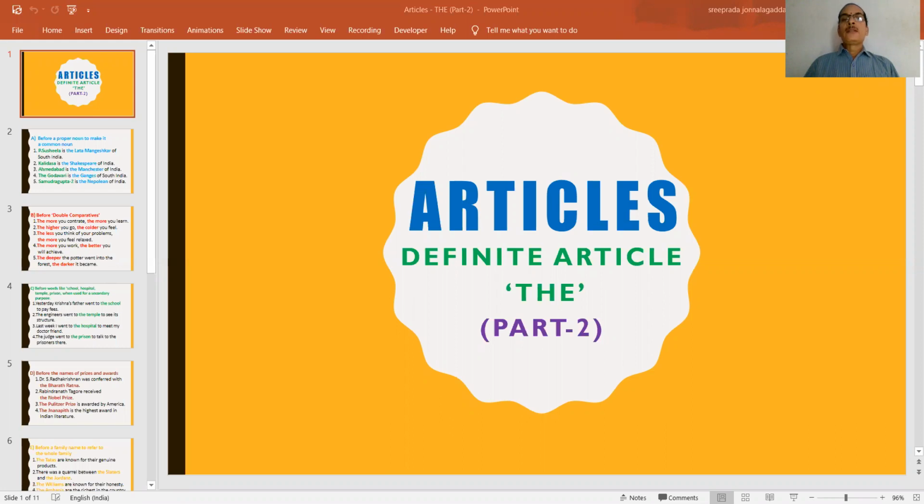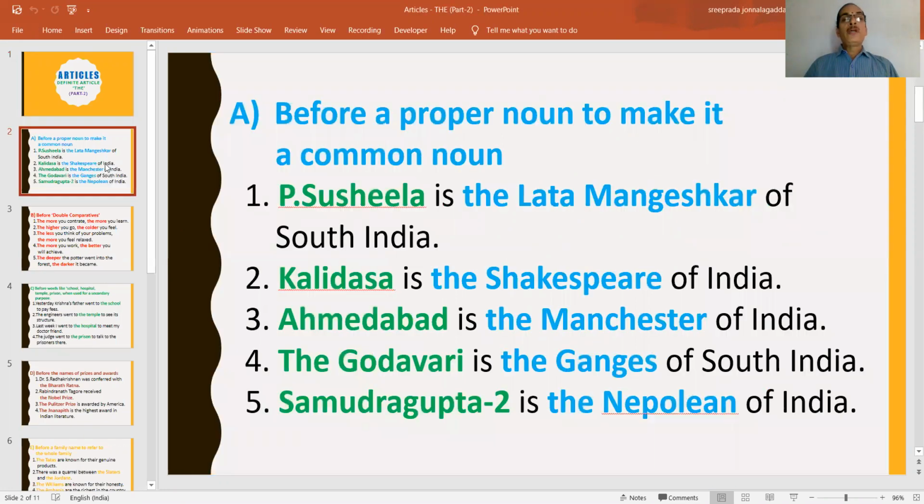In today's class, we shall discuss how to use the definite article. In the previous video, we have already discussed how to use "the" with the help of some points. In this class, we shall continue with the topic, the definite article. Now let us look at some examples where to use the definite article.